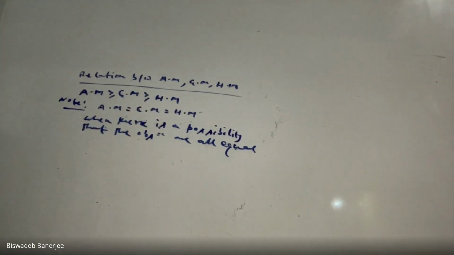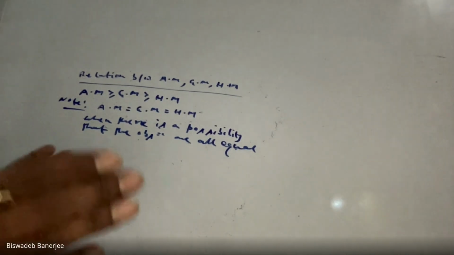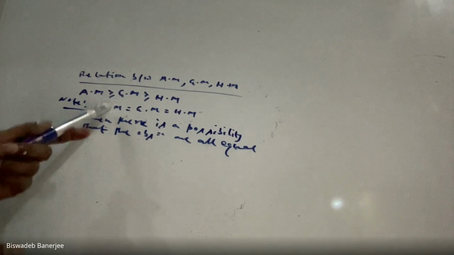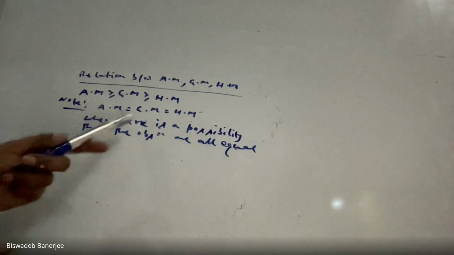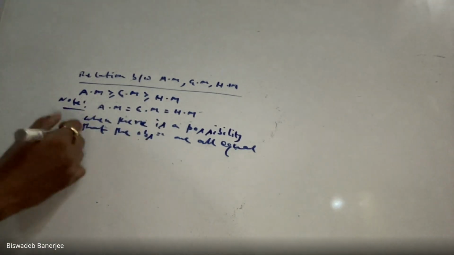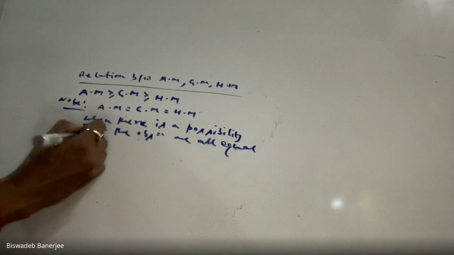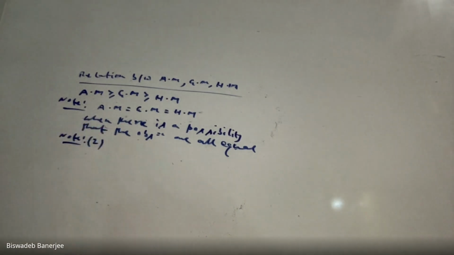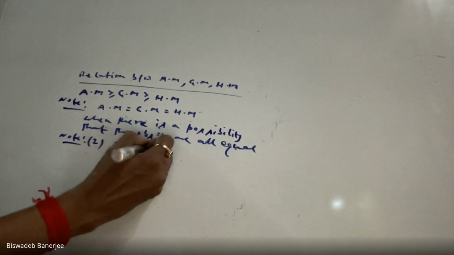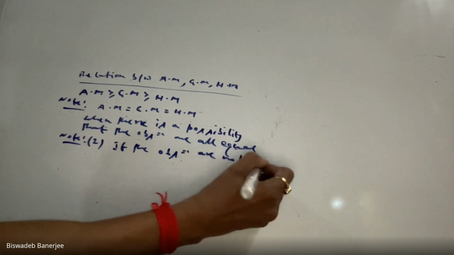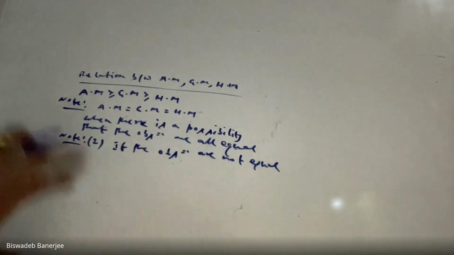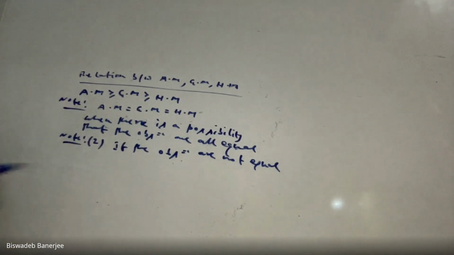But when there is no possibility that there is an equality, we shall write note number 2. Note number 2 is, if the observations are not equal. Suppose you are confirmed that the observations can never be equal.